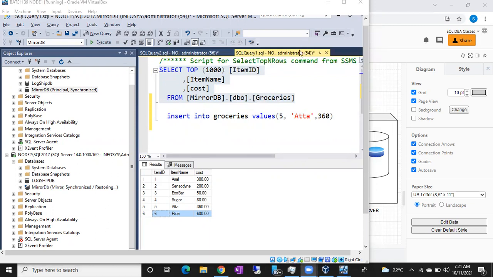No, Hassan. Okay, data loss won't be there until the principal is back. If the mirror is down, there might be data loss to the mirror server, not the principal server. But if the mirror comes back, whatever unsynchronized data is there is going to be synchronized immediately once your mirror server is online. Okay, so no issues. Fine.